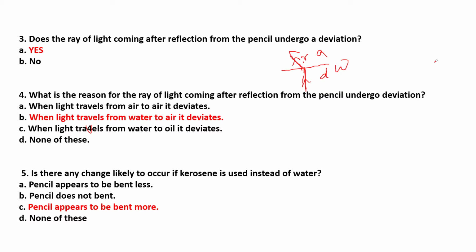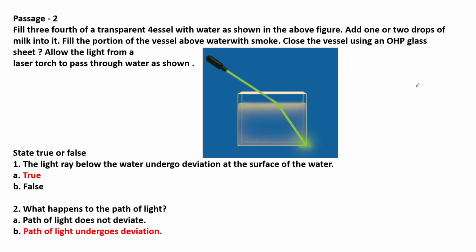Okay. Is there any change likely to occur if kerosene is used instead of water? Due to the density, optical density, it differs comparative to water and kerosene. Pencil appears to be bent more.